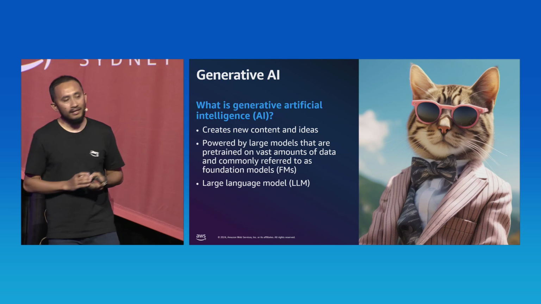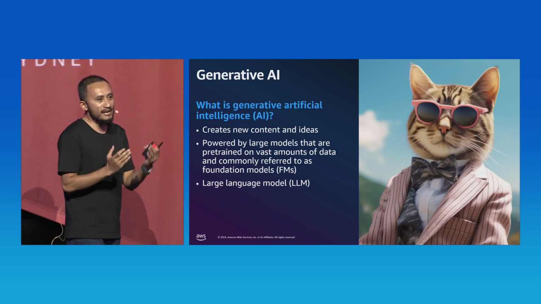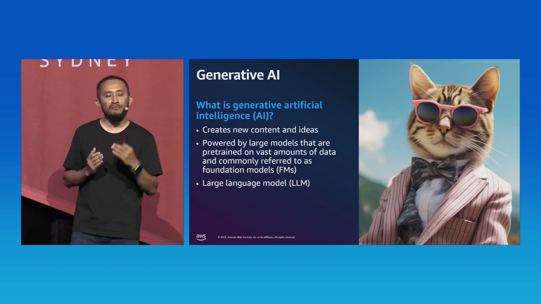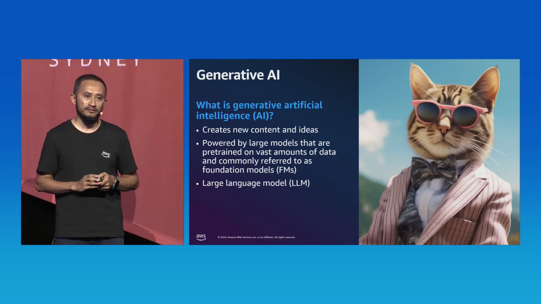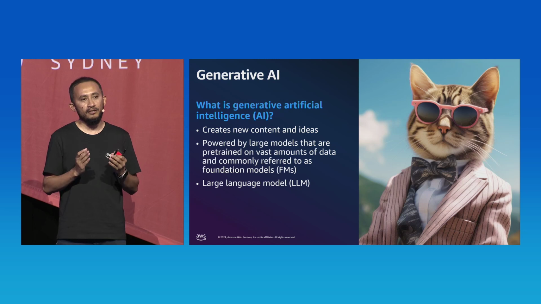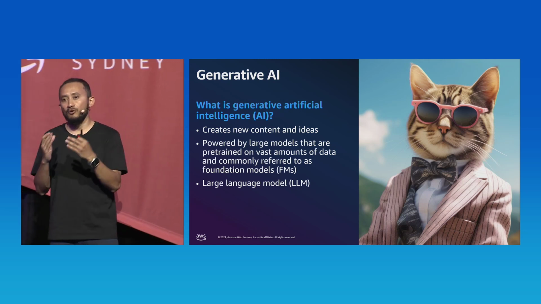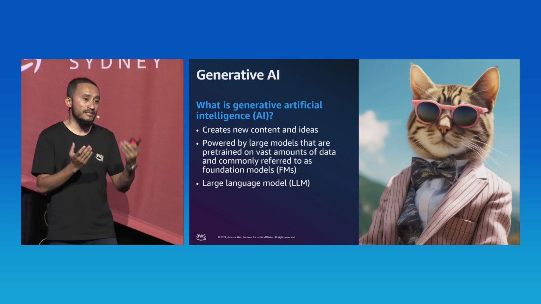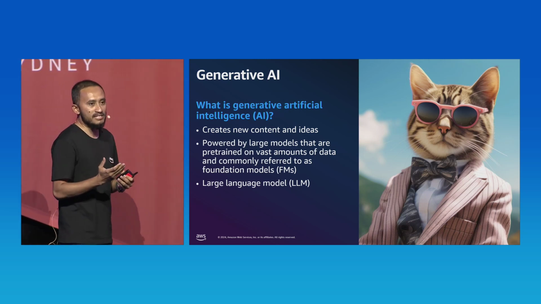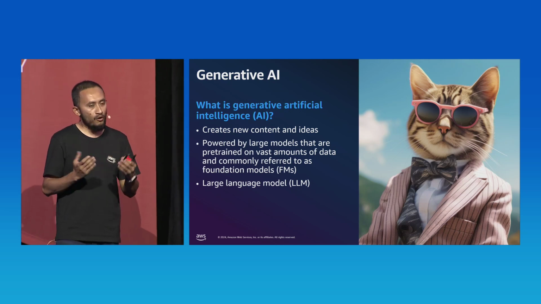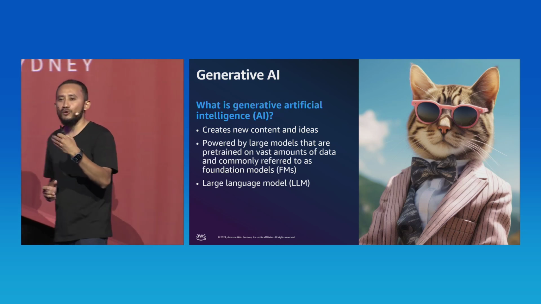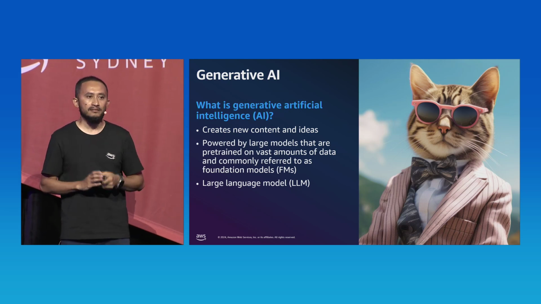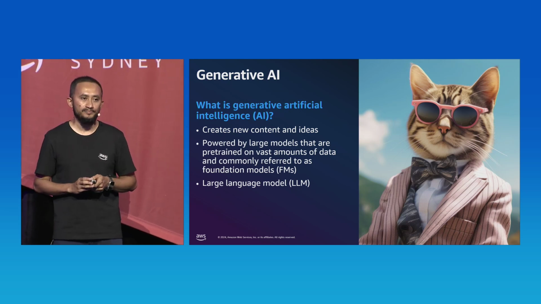So as I mentioned earlier, we will utilize the power of generative AI and foundation models. So let's take a step back and understand a bit more about generative AI and foundation models. As you know, foundation models are pre-trained on a vast amount of publicly available data. And these models are good at doing certain things, for example, summarization, classification, new content creation, and even generating high-quality visuals. Popular models include Amazon Titan, Claude, Stable Diffusion, and so on.